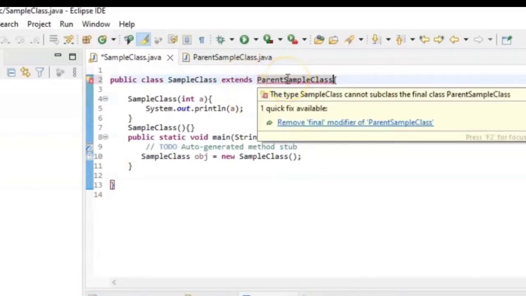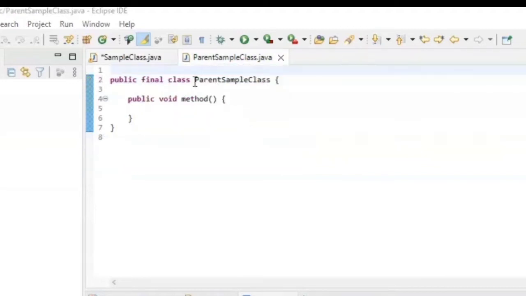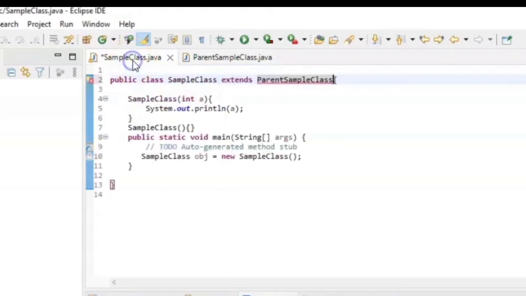It will give us a compilation error and say to remove the final modifier of ParentSampleClass. So you can see this is a final class, and we cannot inherit this class in any class.